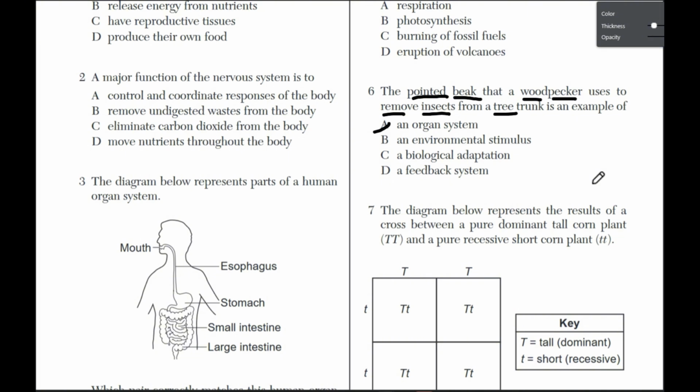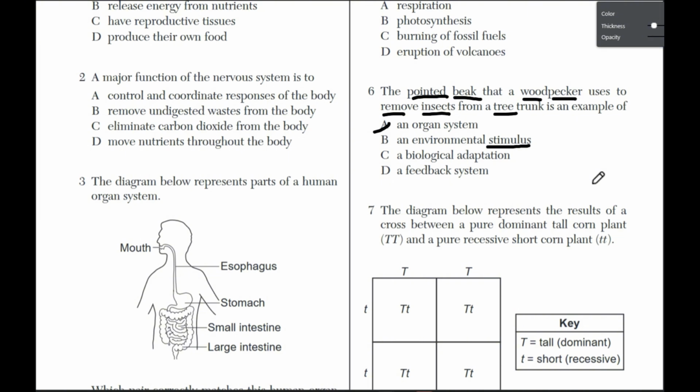B, an environmental stimulus. Well, the pointed beak of the woodpecker may be an adaptation, but a stimulus is not the same thing as an adaptation.